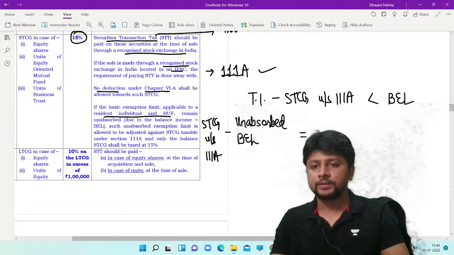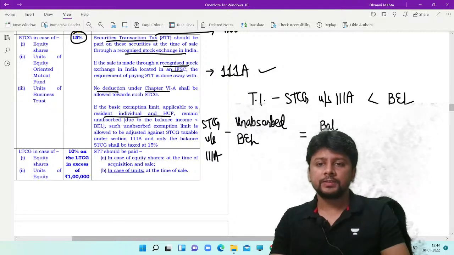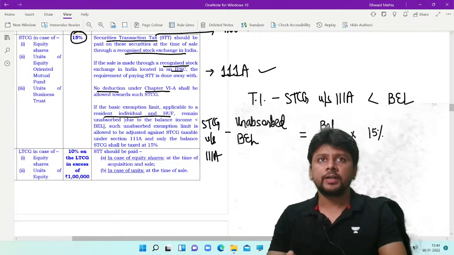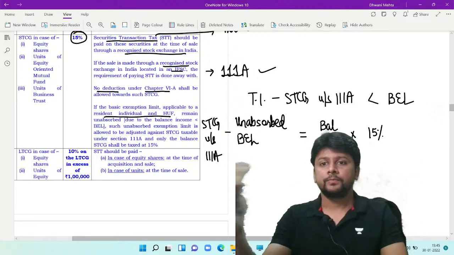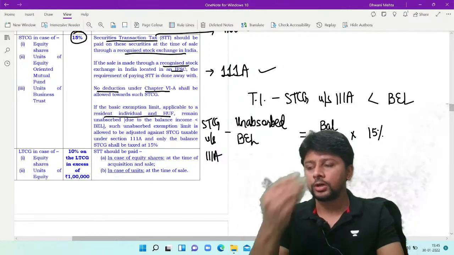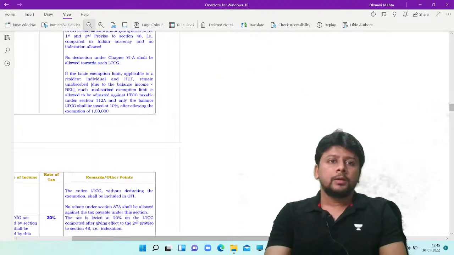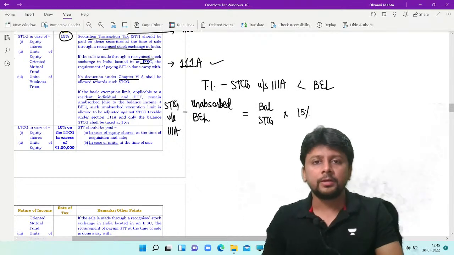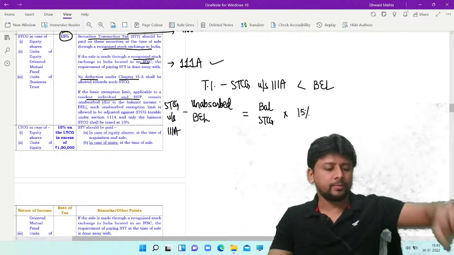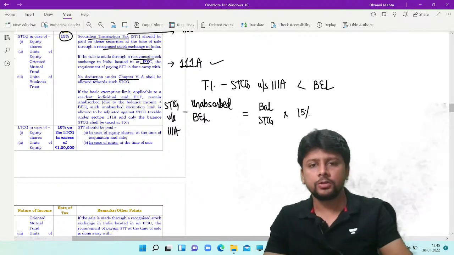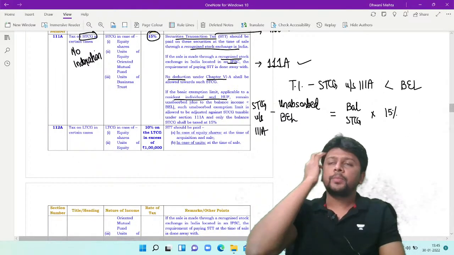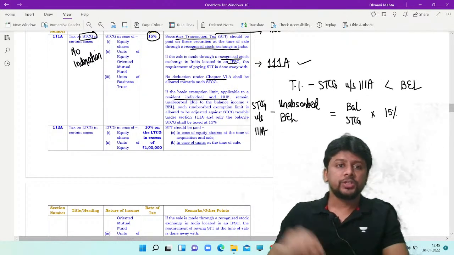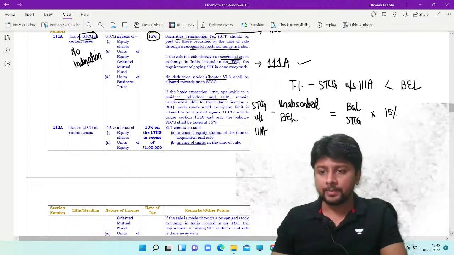Now what balance remains? This balance short-term capital gain will be taxed at the rate of 15%. So yes, you will definitely get the benefit of the basic exemption limit one way or the other. If your other incomes are lesser than basic exemption, whatever exemption limit you could not adjust, take the benefit of that against short-term capital gain under 111A. Balance gain you will pay tax at 15%, always included in your gross total income. For short-term capital gain, this is the only section where a special tax rate applies. Long-term capital gain.